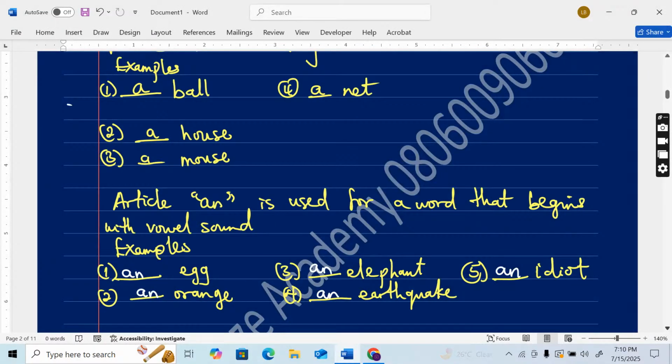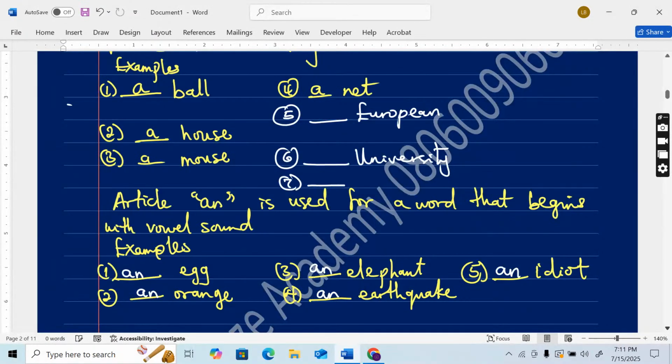Okay, now let's go back to Article A. Do you know one thing about Article A? Article A is used before a word that begins with a consonant sound. Now, let me include these examples for Article A. Number five, dash, European. Number six, dash, university. Number seven, dash, uniform.